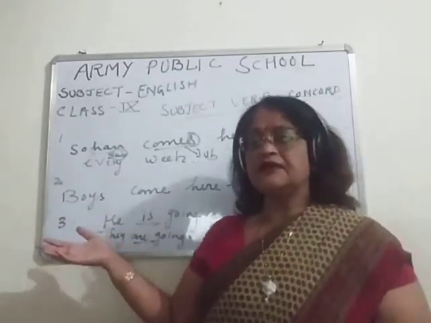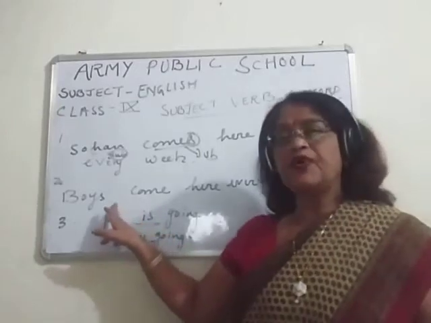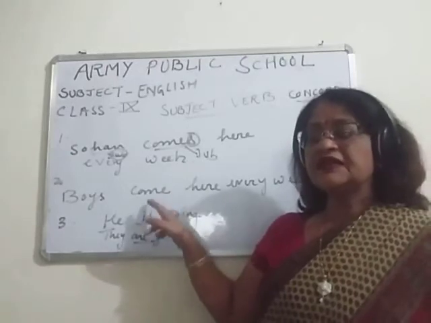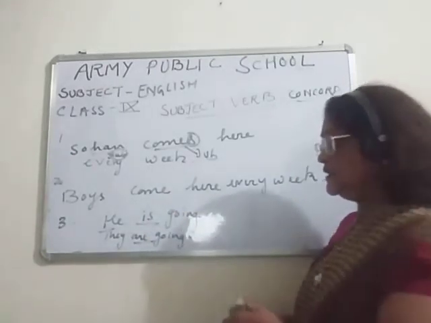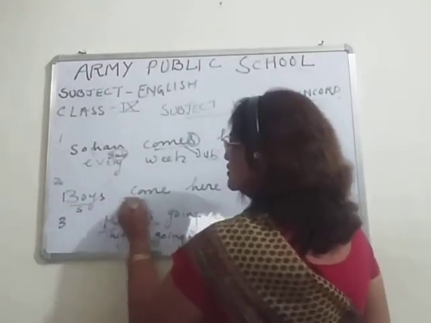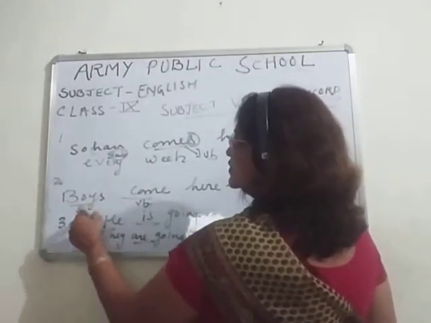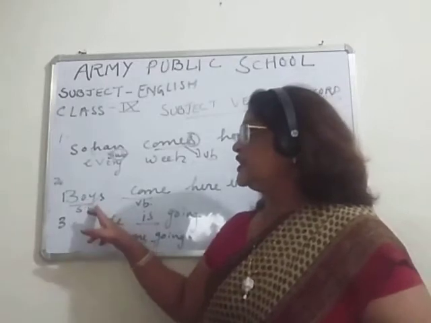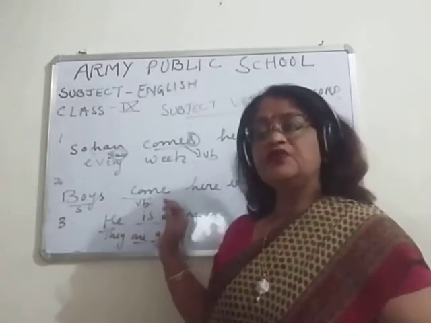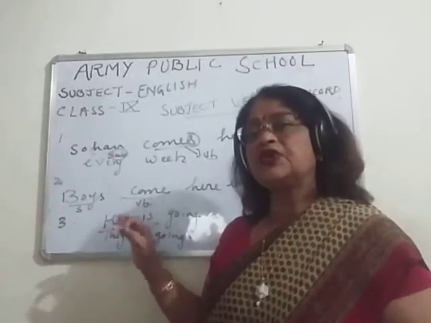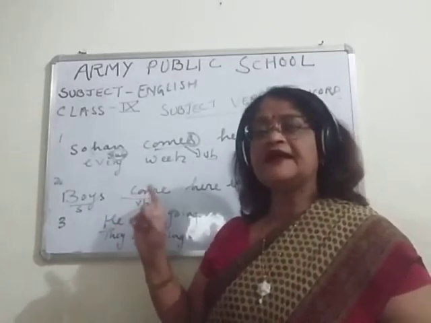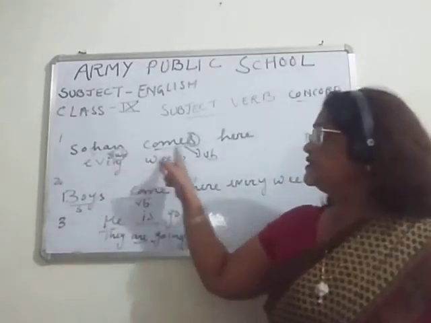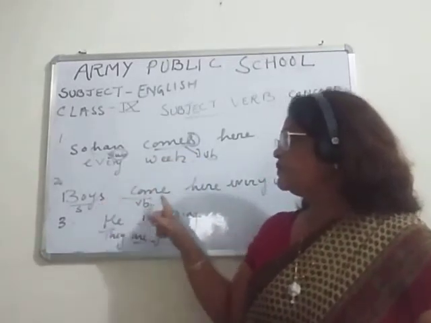And now children, you can see the other thing also. Boys. Boys is plural. Come. Now here I am not putting s, because children, if we put s here in the verb, you can see this is subject, this is verb. This is plural. Boys are plural. So with plural subject, we have plural verb. In plural verb, we don't add s or es. In singular verb, we add s or es. So with singular subject, singular verb. With plural subject, plural verb.